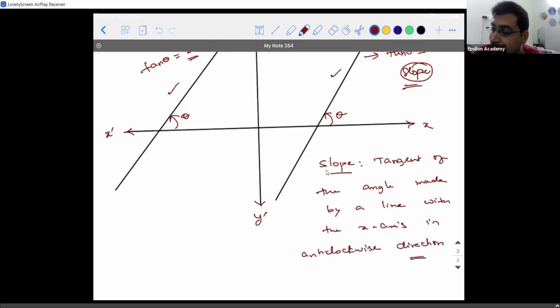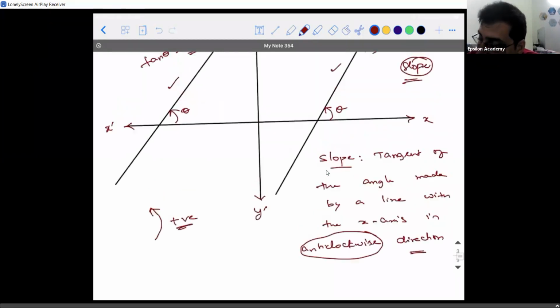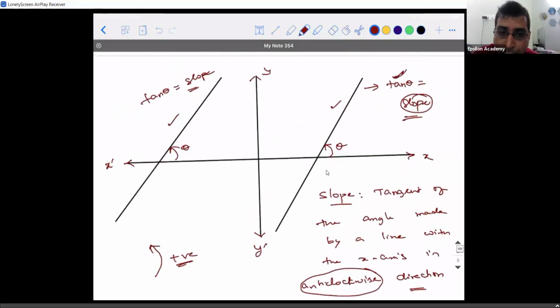In mathematics and physics, the anti-clockwise direction in which you measure the angle is considered to be positive. Tangent is a trigonometric function, and its short form is tan. Tan of theta, which the line is making with the x-axis, is what we call slope. Clear, guys?